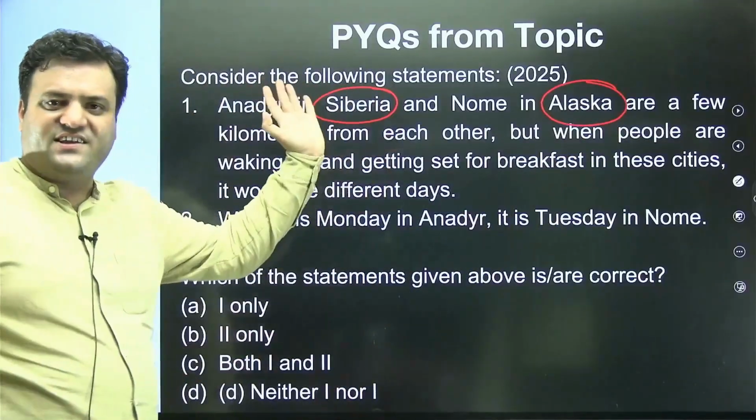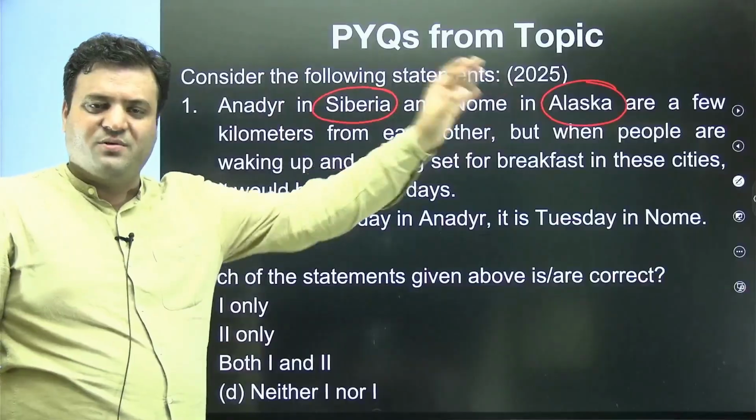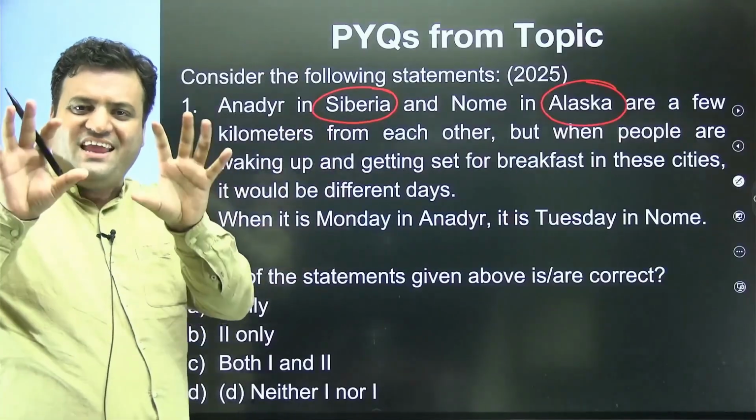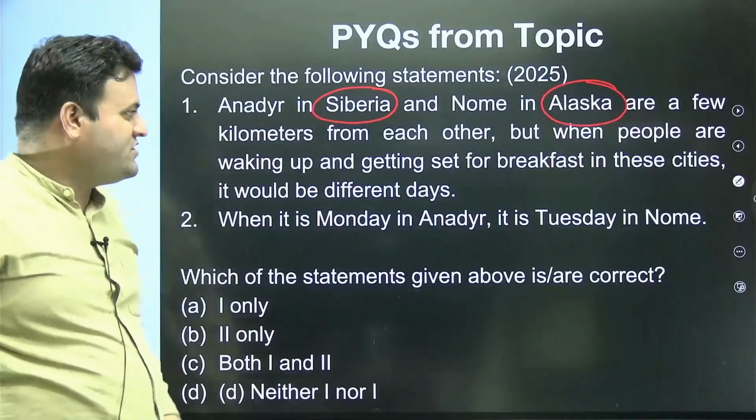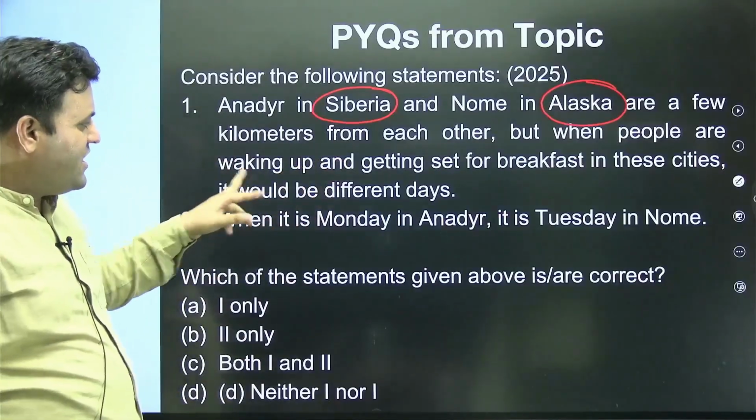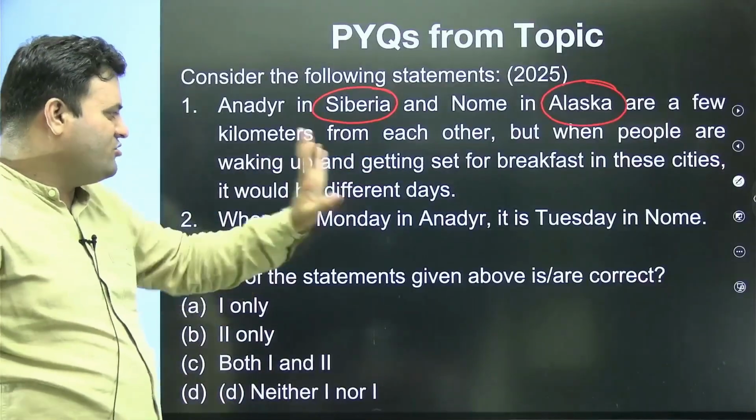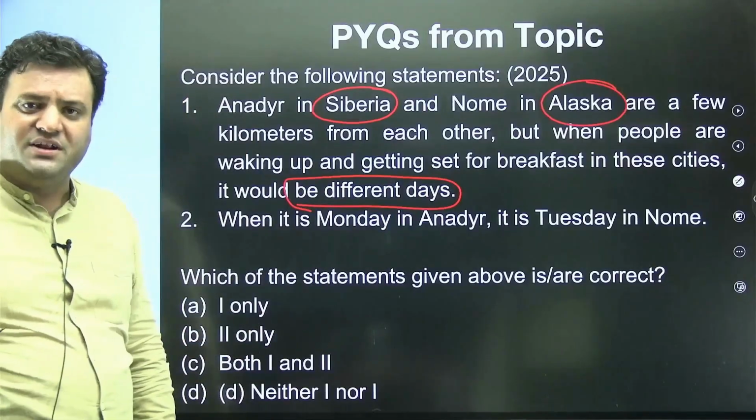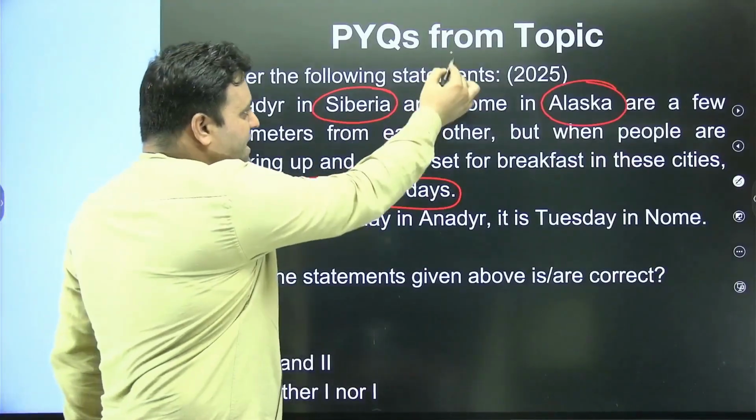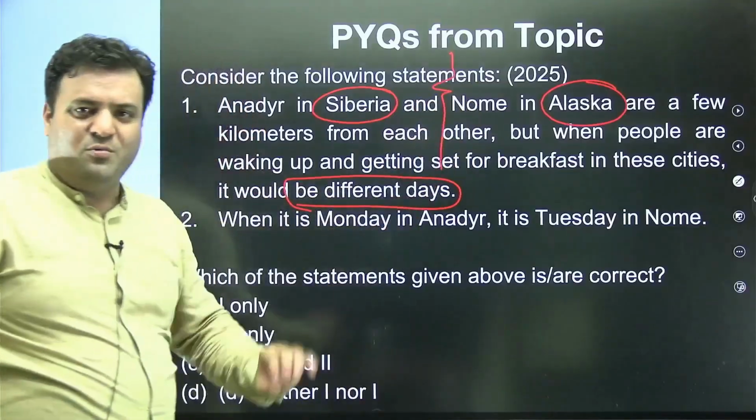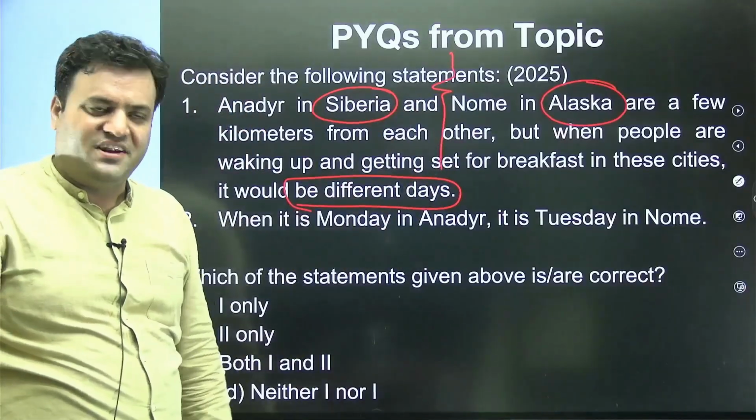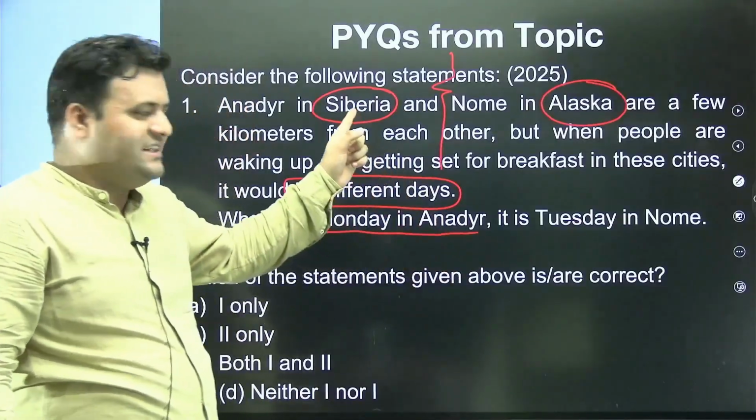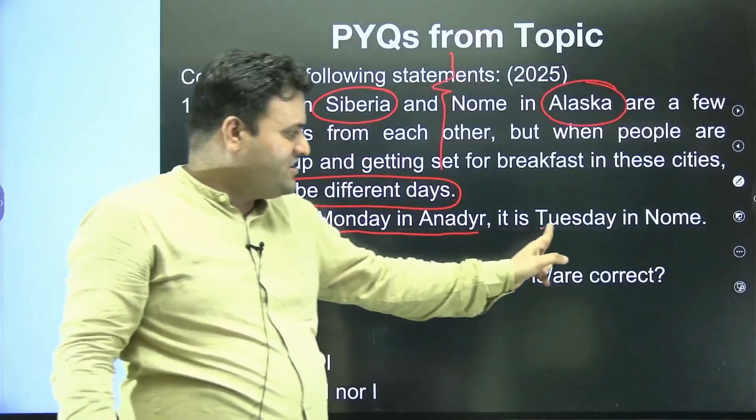Siberia is in the eastern hemisphere, Alaska is in the western hemisphere. They are a few kilometers apart, obviously geographically on the map they are close to each other, but when people are waking up, it would be different days. Obviously it would be different days because these two are divided by a zigzag line, that is the international date line.